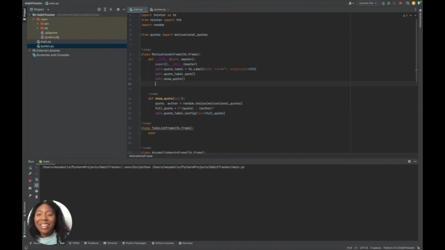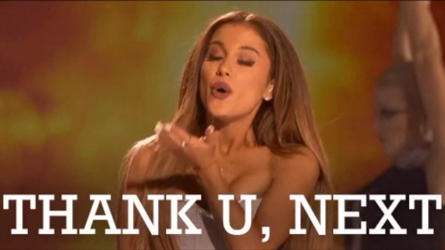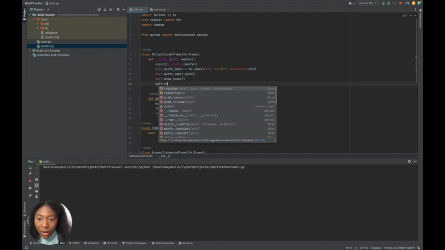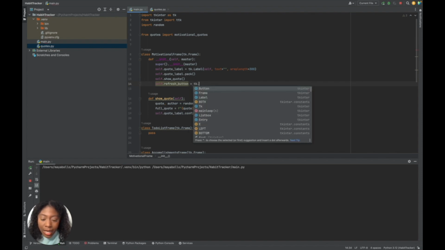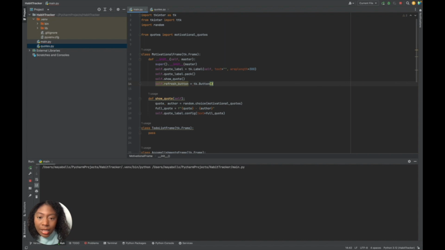Now let's create the refresh button, in case maybe you're not feeling that quote. So self.refresh_button is tk.Button. We're going to pass in self, and then let's pass in the text of the button. We're going to call it Refresh.